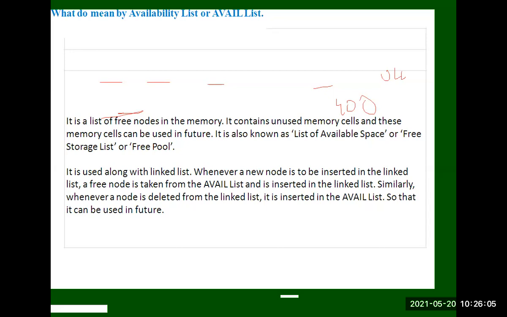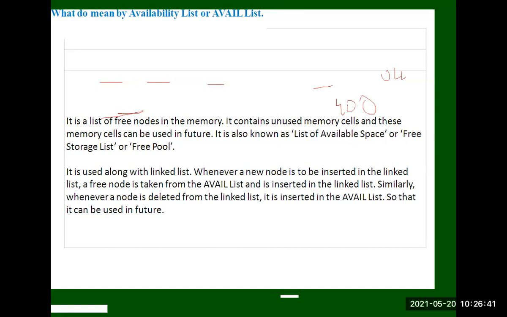The list of available space, we call it the free storage list or free pool, a list of empty memory available in the system. Free pool means free blocks of memory are available in the system, and these memories are used along with the linked list.